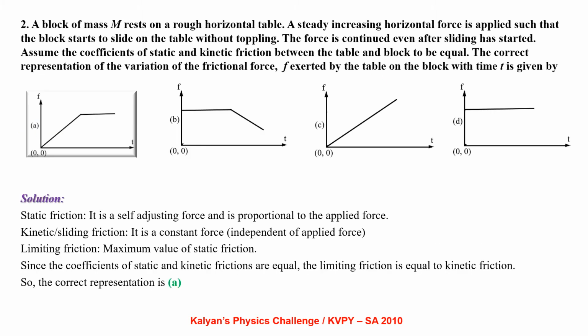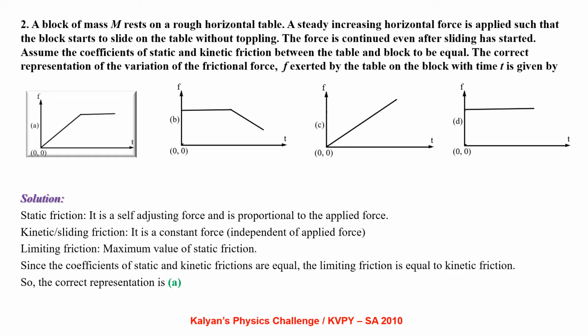A block of mass capital M rests on a rough horizontal table. A steady increasing horizontal force is applied such that the block starts to slide on the table without toppling. The force is continued even after sliding has started. Assume the coefficients of static and kinetic friction between the table and the block to be equal. The correct representation of the variation of frictional force F exerted by the table on the block with time t is given by.